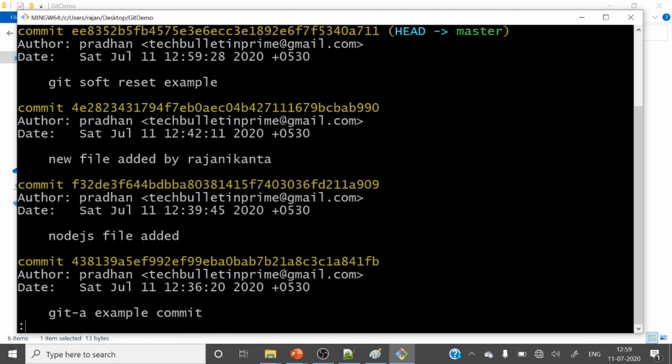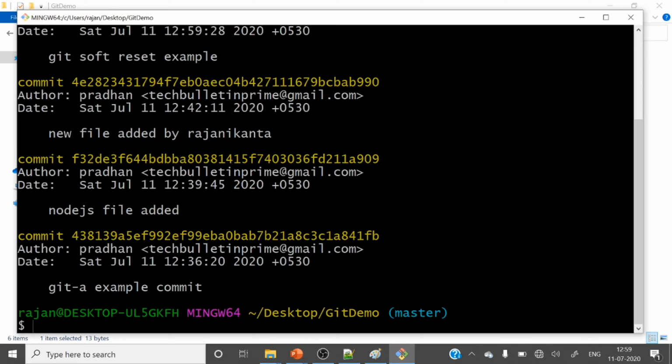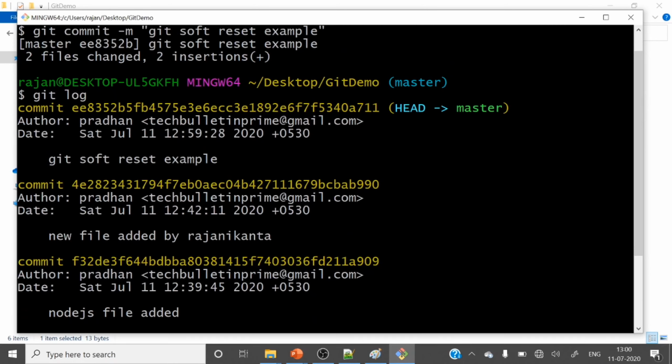So let's hit git reset --soft. Suppose from that index you want to remove only this top commit.